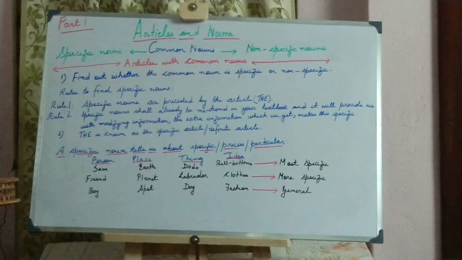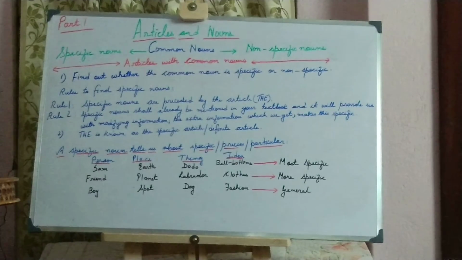So this is how we identify specific nouns, and if we use the word the before any common noun, then that noun becomes a specific noun, and the article which we are using before it is always the definite article the. Now the pronunciation, as I told you in my earlier classes too, when the comes before a vowel sounding word, we pronounce it as thee, and when it comes before a consonant sounding word, we pronounce it as thuh.